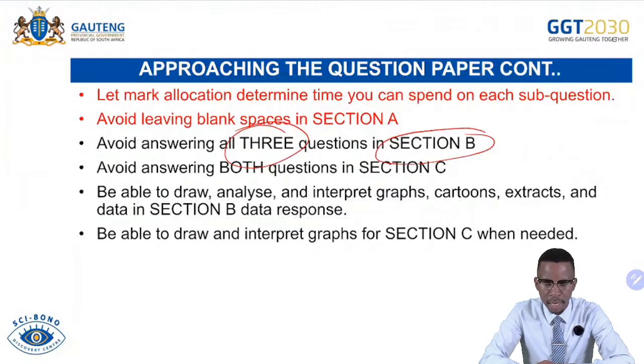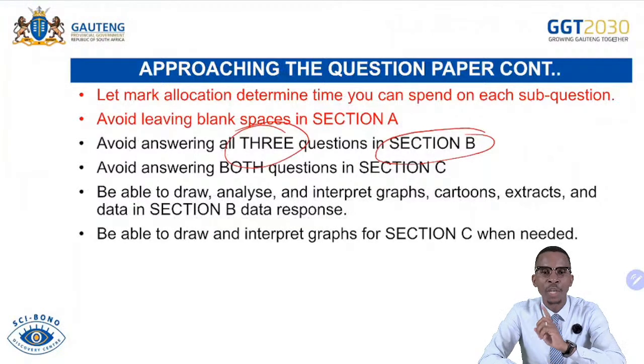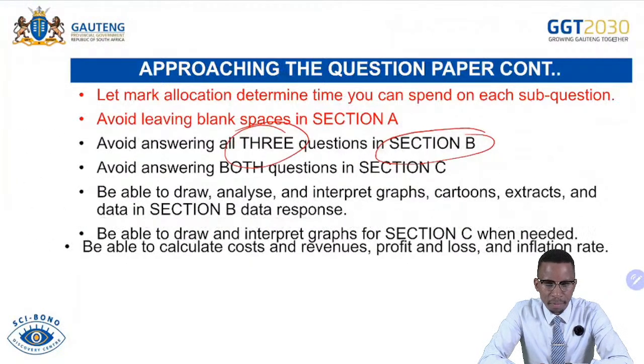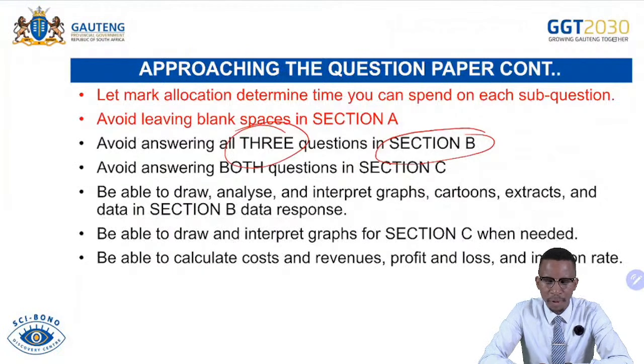Be able to draw and interpret graphs for section C when needed. Whenever you are needed to draw graphs, be able to draw them and then interpret. One thing you must note: before you draw the graph, there must be a heading for the graph. Then you draw your axes and label the axes. After that, you continue with the graph according to the requirements. It is very important that you do that. Be able to calculate costs and revenues, profits and losses, and inflation rate.